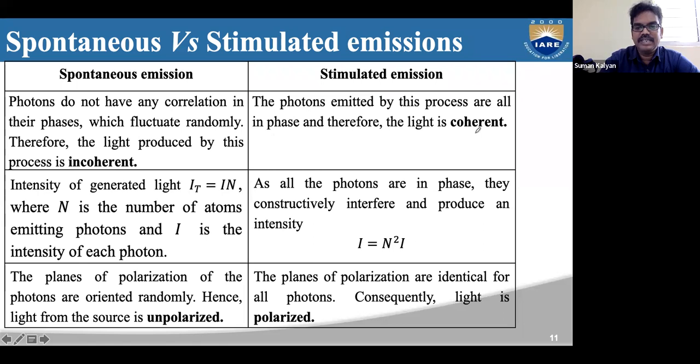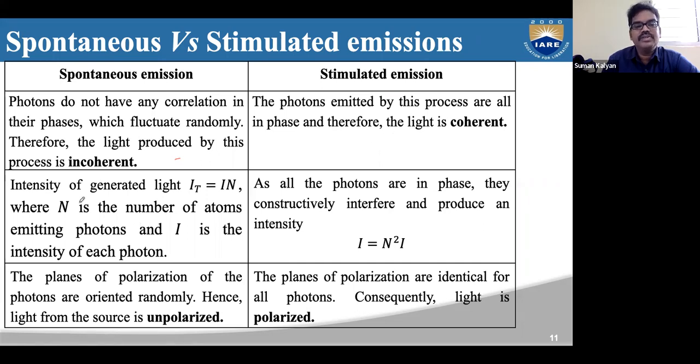Coherence means that all the waves are in the same phase, or have a constant phase difference; then we call them coherent. If they are not in the same phase, or don't have a constant phase difference, then we call them incoherent. So this is what happens in spontaneous emission and stimulated emission. In spontaneous emission the emitted light is incoherent, whereas in stimulated emission the emitted light is coherent.